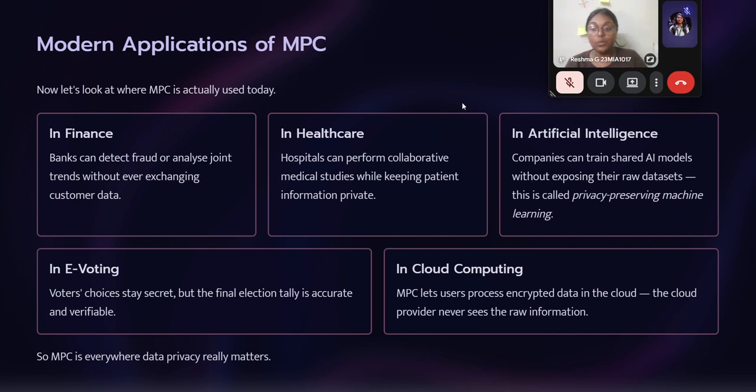In e-voting, voters' choices stay secret. That is, who I am voting for. But the final election tally is accurate and verifiable. Here is where it is evolved. Each individual's vote will be secret. No one knows who he or she voted for, but the final result will be accurately tallied and verifiable.